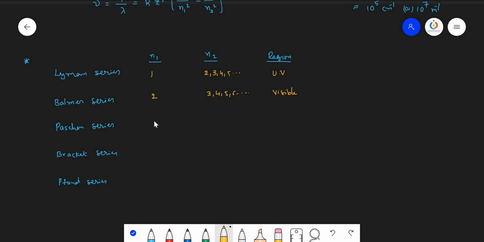For the Paschen series, n1 equals 3, n2 is 4, 5, 6, 7 and so on. These lines are observed in the infrared region. For the Brackett series, n1 is 4, and n2 is 5, 6, 7, 8 and so on. These lines are also observed in the infrared region. And the Pfund series has n1 equals 5 and n2 is 6, 7, 8, 9 and so on, and these are also observed in the infrared region.